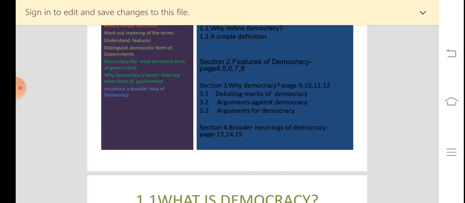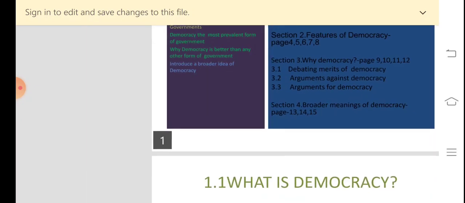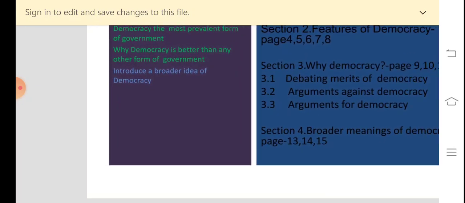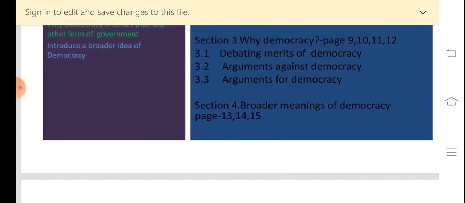Then the third section is titled why democracy. It covers page 9, 10, 11 and 12. This section consists of 3 subsections. One is debating merits of democracy, second is arguments against democracy, and the third is arguments for democracy. The last section is titled broader meanings of democracy and it is included in page 13, 14 and 15.